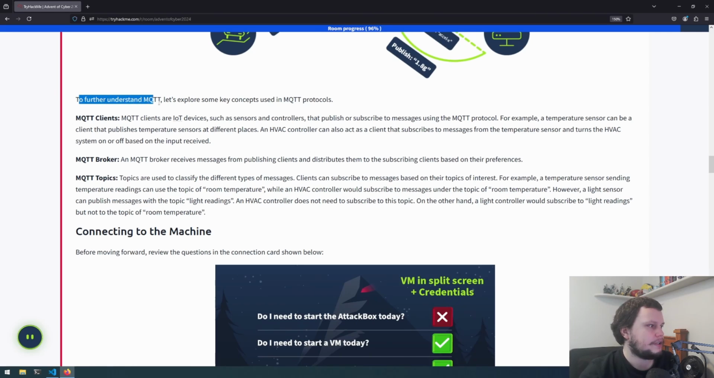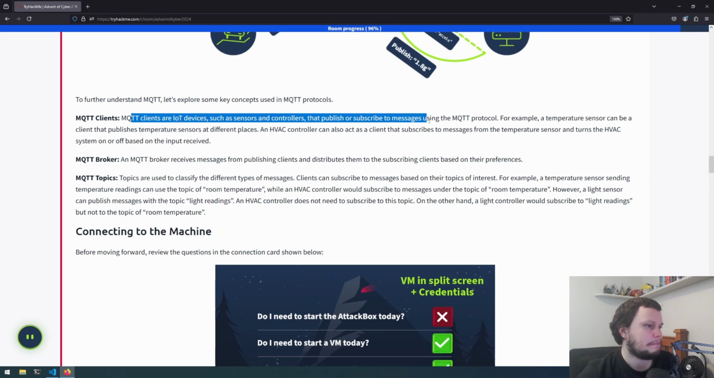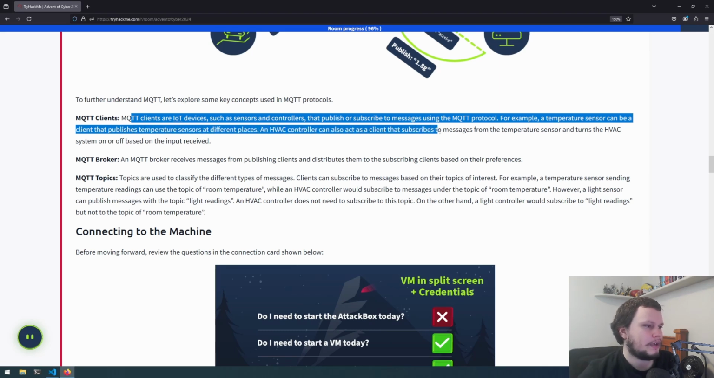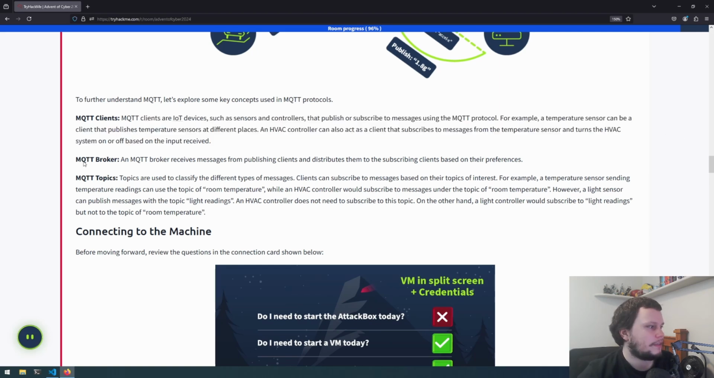To further understand MQTT, let's explore some key concepts used in MQTT protocols. First, the clients are the IoT devices, such as sensors and controllers, that publish or subscribe to messages using the MQTT protocol. For example, a temperature sensor can be a client that publishes temperature readings at different places. An HVAC controller can also act as a client that subscribes to messages from the temperature sensor and turns the HVAC system on or off based on the input received. You have the broker, which receives messages from publishing clients and distributes them to the subscribing clients based on their preferences. And you have topics, which are used to classify the different types of messages.